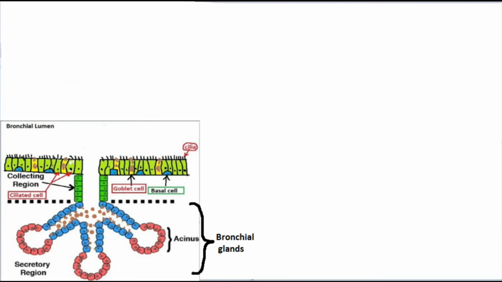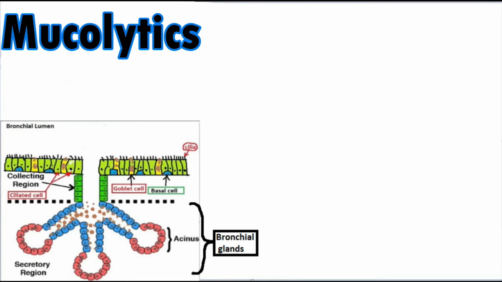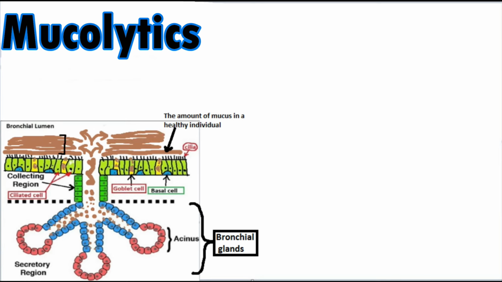Now it's time to discuss the second category of expectorants, mucolytics. So here we have bronchial glands that secrete mucus. You can see that the amount of mucus in a healthy individual is reduced, but in case of a respiratory infection, the thickness of the mucus layer increases. Mucolytics break down the chemical structure of mucin molecules. The mucus becomes thinner and can be removed more easily through coughing.